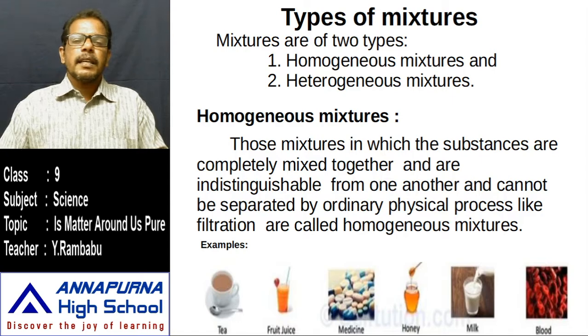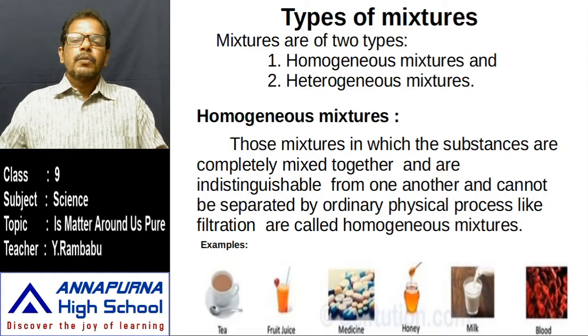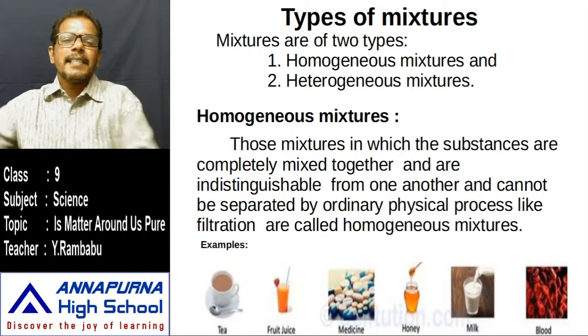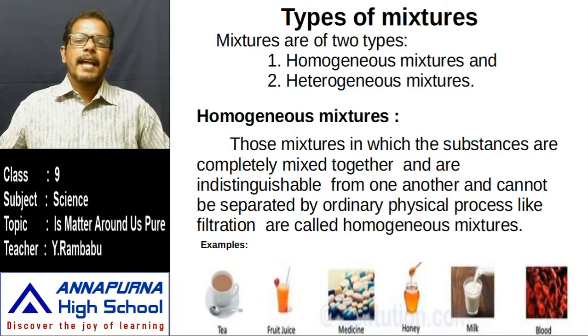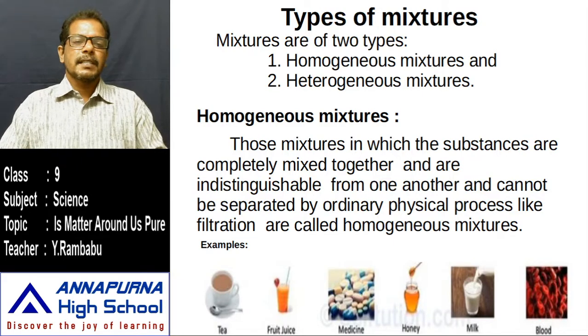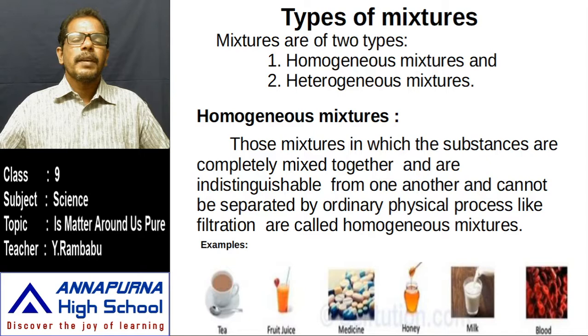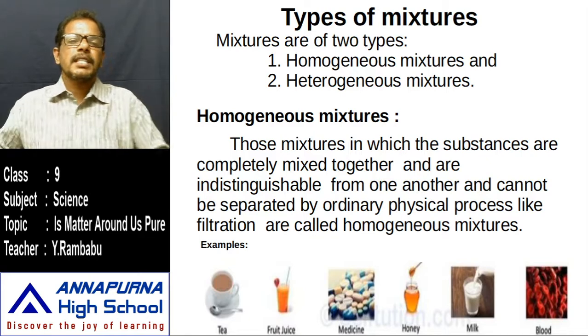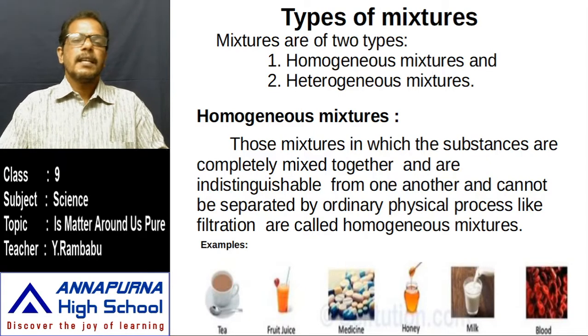But in the second beaker, what is there? Water and sand. We can easily distinguish them, meaning its composition is not the same throughout. Whichever part we take for observation, its composition is not the same, and we can easily separate the components, water and sand, by filtration. That's why it is a heterogeneous mixture. Like that, we can easily tell whether it is a homogeneous or heterogeneous mixture.